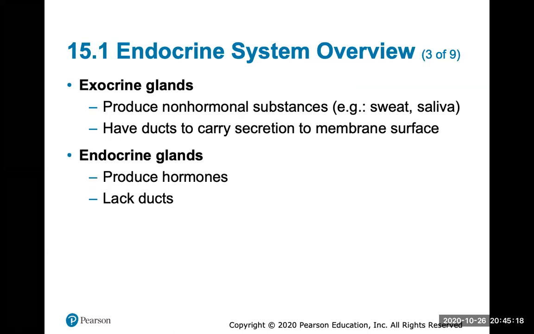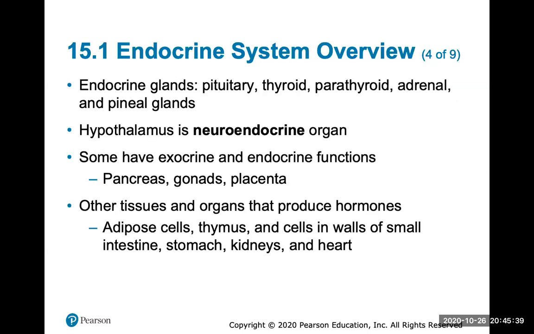And a reminder, a review: an exocrine gland produces a non-hormonal substance like sweat and saliva, and it will release its product into ducts, which will take that secretion to the membrane surface, whereas endocrine glands that we're studying produce hormones and they do not have ducts. They release their products directly into the bloodstream.